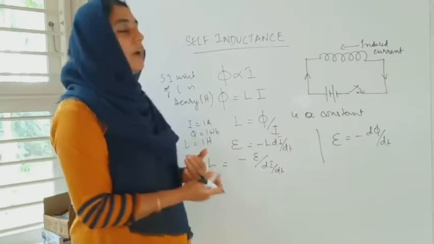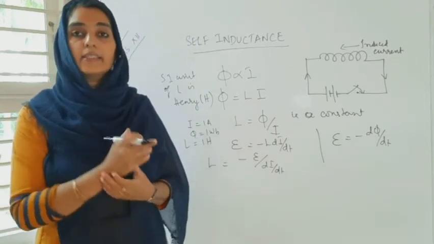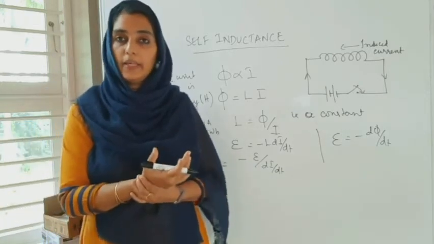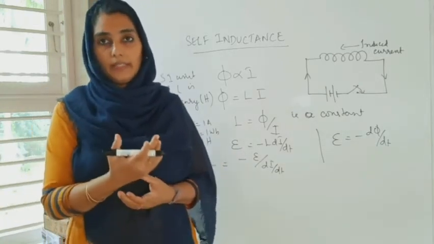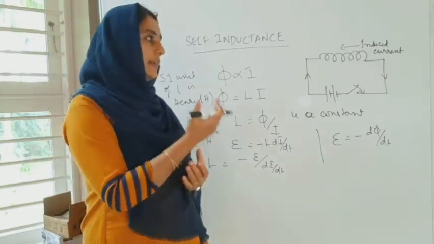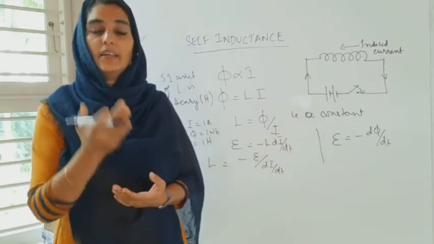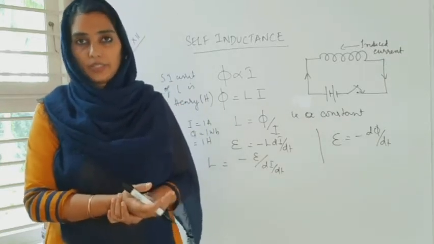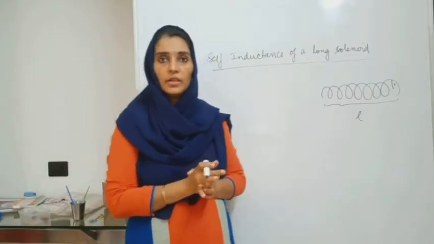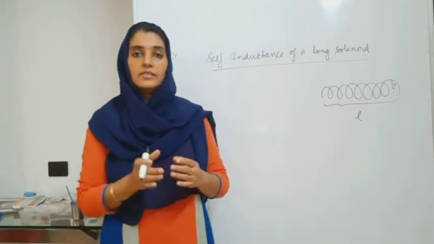So, these are the ways to define self-inductance, which is the characteristic property of a coil to oppose any change happening in the current passing through it. It is known as self-inductance, and the phenomenon is known as self-induction. So let us next see the self-inductance of a long solenoid. We have already seen the idea of self-inductance or self-induction.